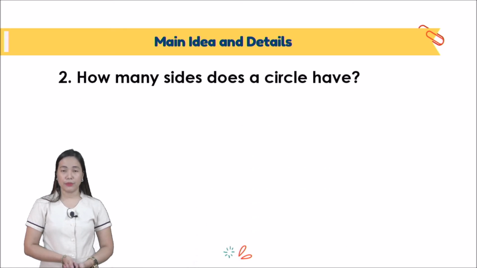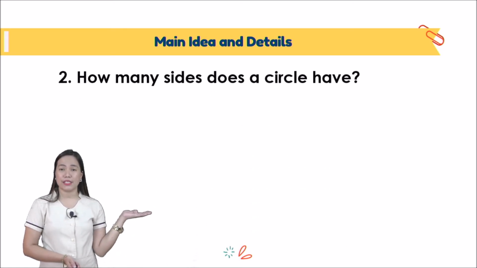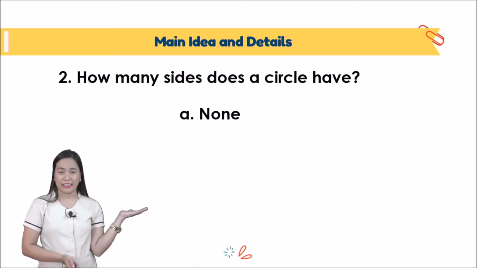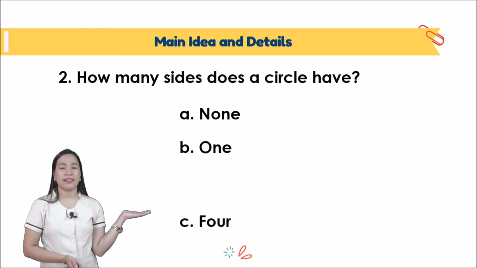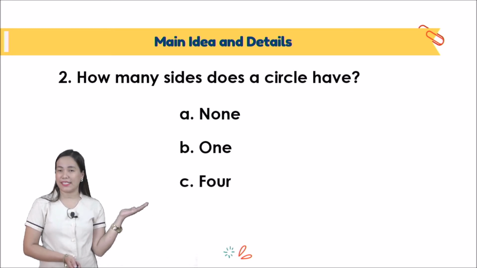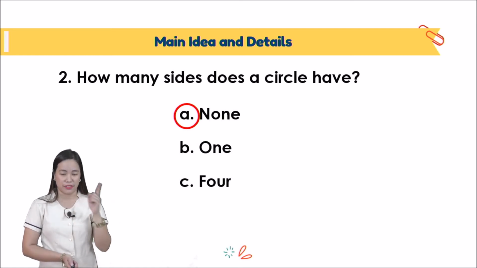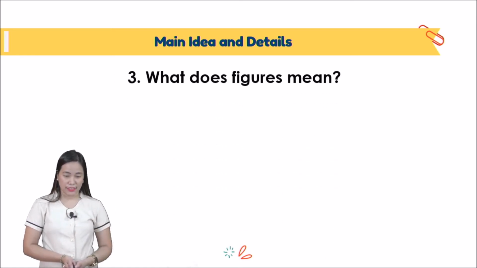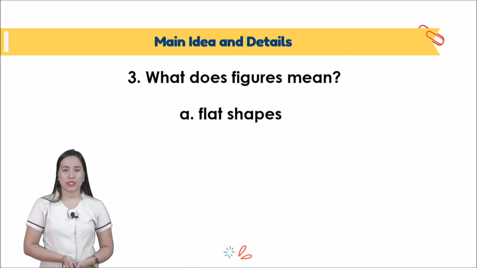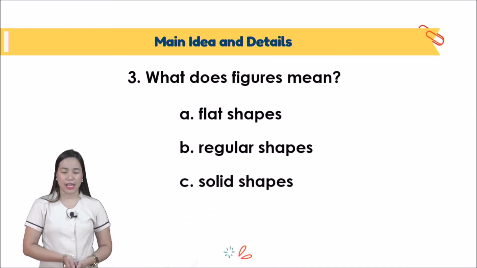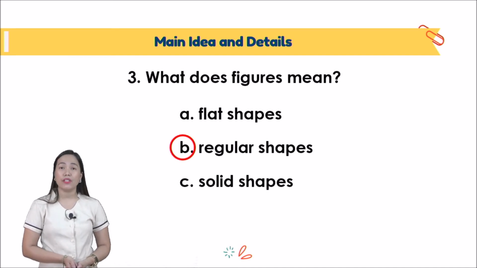Next, number 2, how many sides does a circle have? Does a circle have sides? Is it A, none, B, 1, or C, 4? What's the answer? Very good. It's none because it's round. Next one. What does figures mean? Is it A, flat shapes, B, regular shapes, or C, solid shapes? What's the answer? Very good. It's letter B, regular shapes.